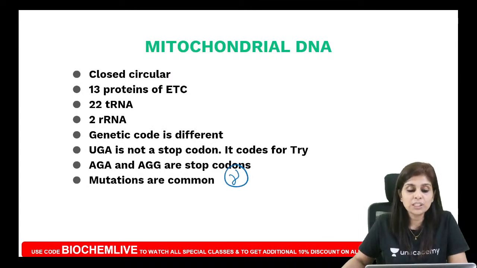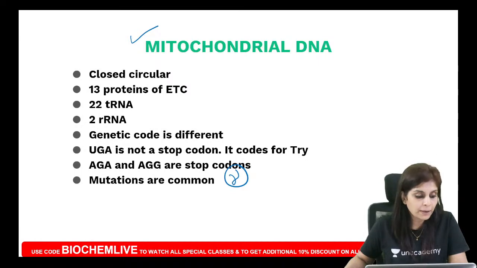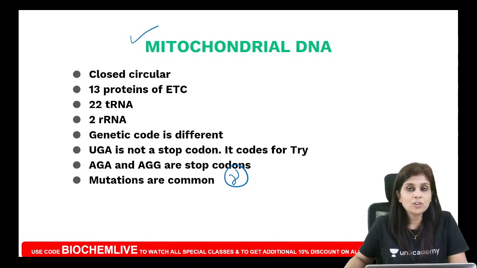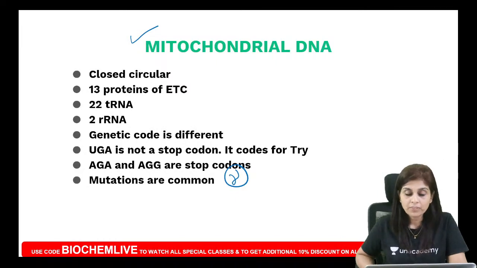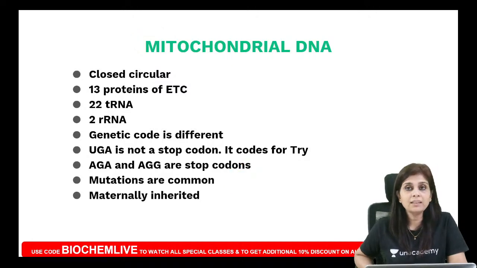They can ask you which DNA polymerase synthesizes mitochondrial DNA. What should be your answer? DNA polymerase gamma. It does not have proofreading and repair activity. That is why mitochondrial DNA is more prone to get mutated. And such mutations are only maternally inherited. Very good, Dawood. It is only maternally inherited.